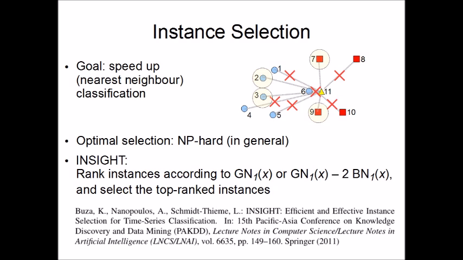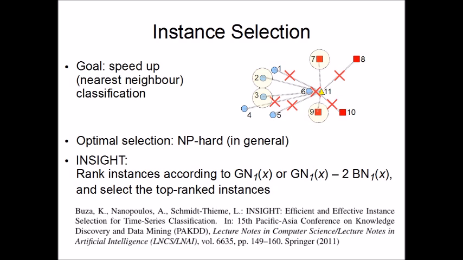In order to understand instance selection, let us first review how nearest neighbor classifiers work. In order to classify a new instance, we have to calculate its nearest neighbors. And in order to calculate the nearest neighbors of a new instance, usually this new instance is compared to all the instances of the training dataset. And this may be computationally expensive, especially if we work with time series or other kind of complex data, in case of which the calculation of the similarity or distance measure is computationally expensive itself.